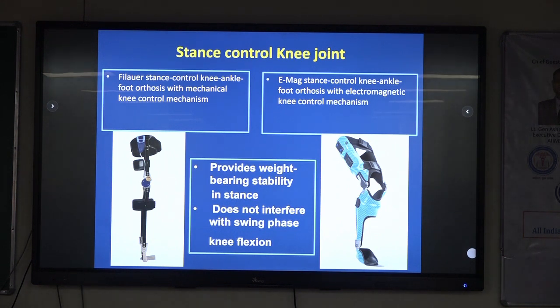Basically, few of these devices provide a variable kind of control. It's not only heel strike control; whenever the weight is borne on these devices, they lock. So they can also help in walking on uneven ground, climbing slopes, walking up and down the stairs. So that kind of possibility is there. They provide weight bearing stability in stance and do not interfere with swing phase knee flexion.